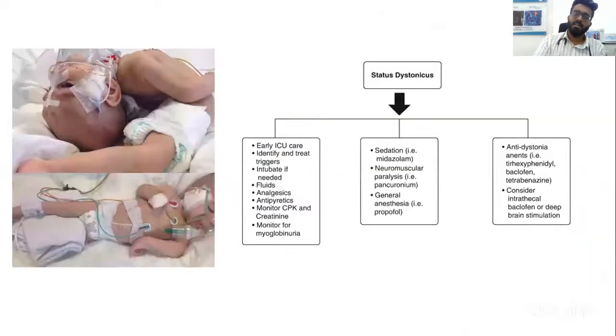This is another child on the left. If you see, this child has complete opisthotonic posturing. This is because of status dystonicus. This child has molybdenum cofactor deficiency. Status dystonicus is a medical emergency.